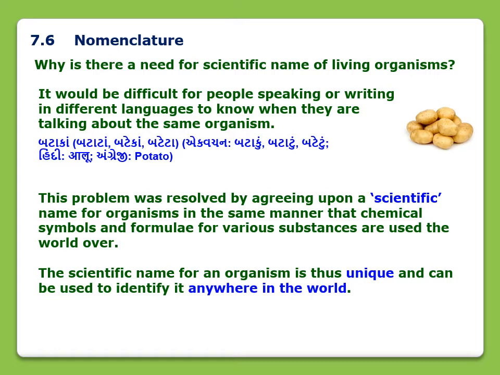To resolve this problem, scientists agreed to give a scientific name to the organism in the same manner as we have given scientific names to the chemicals in chemistry. Right? In chemistry, there is only one single name for one substance. In the same manner, in biology a scientific name is given to the organism and it is the same everywhere. So anywhere in the world you go, one organism will be identified by a unique name, and that will be easy for the study of that organism or other organisms of that group, right?